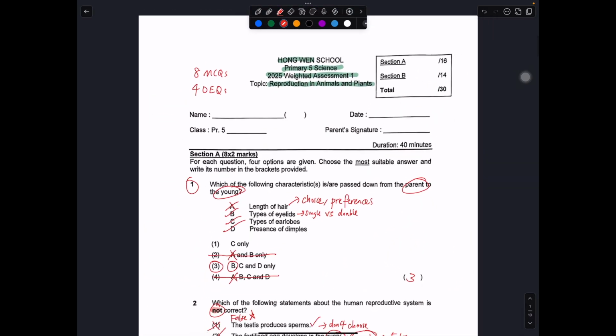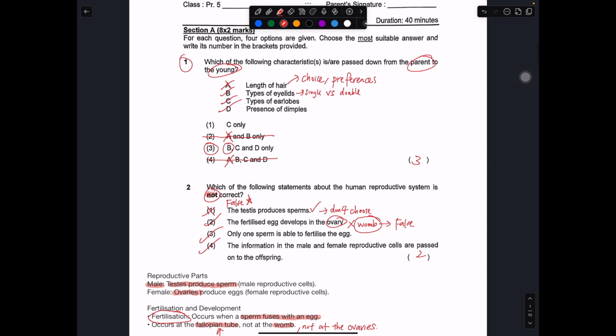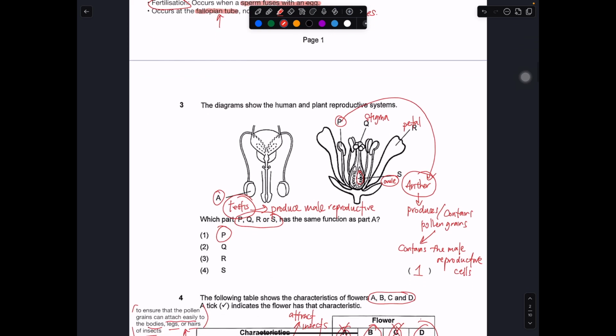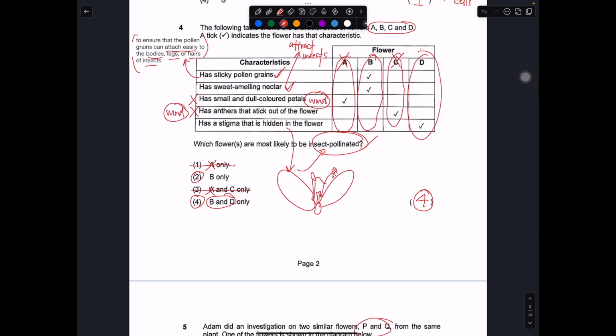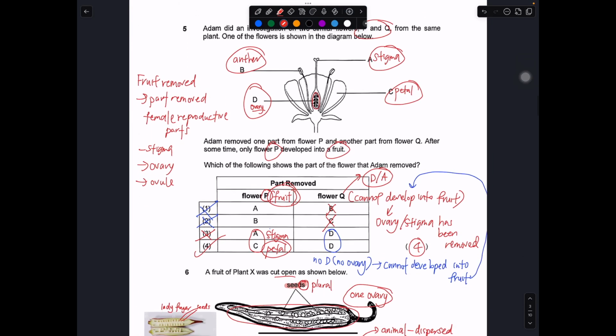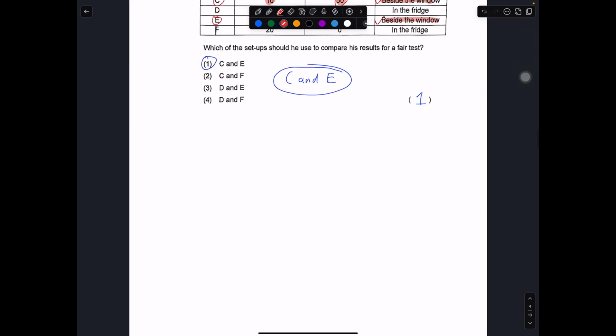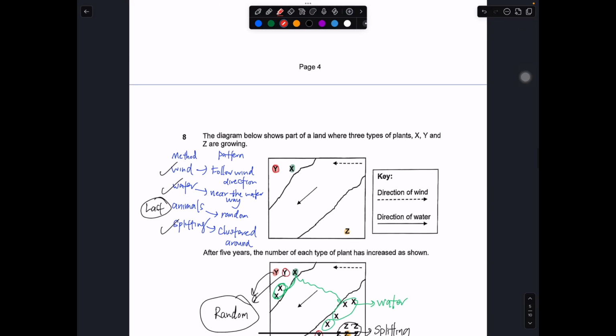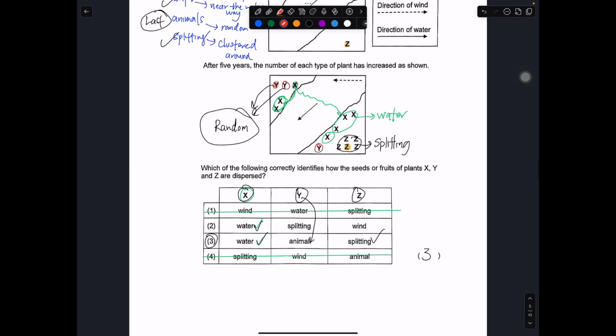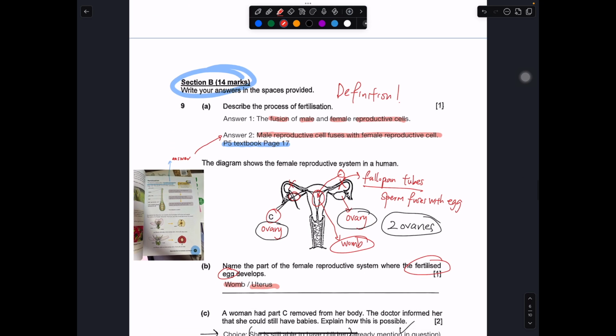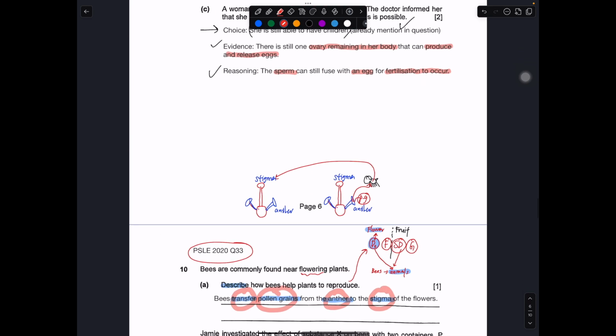This is the first part of the MCQ. Question 1, 2, 3, 4, 5, 6, 7, 8, 9, 10,